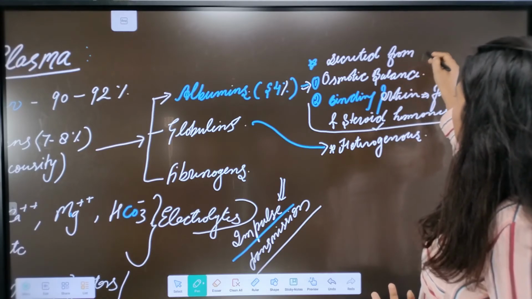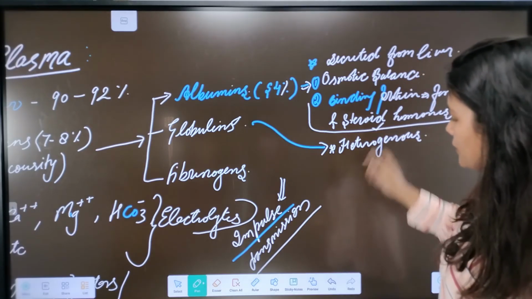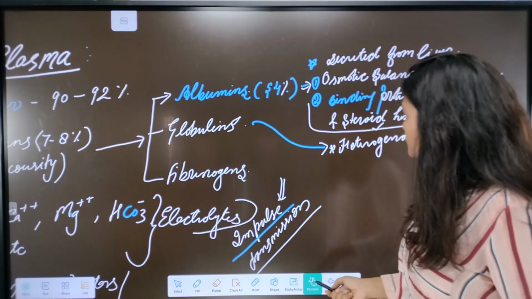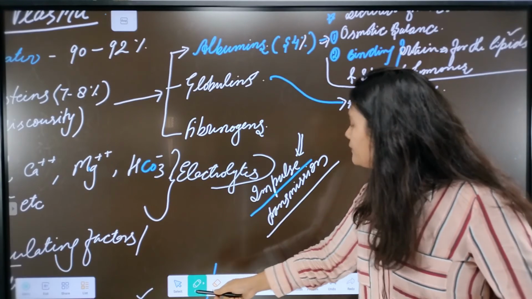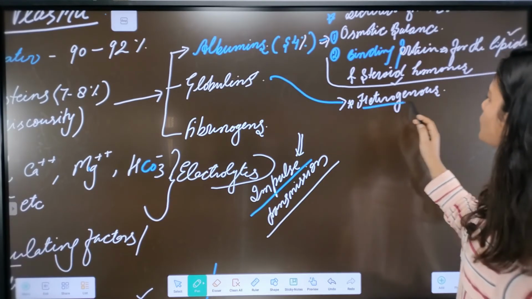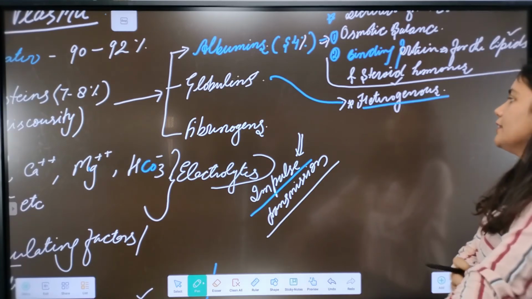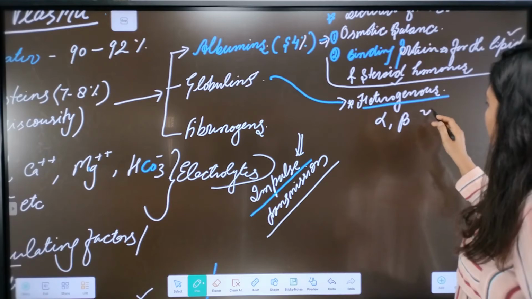So from where do they get into our blood? From the liver. Globulins are a heterogeneous group of proteins: alpha, beta and gamma.